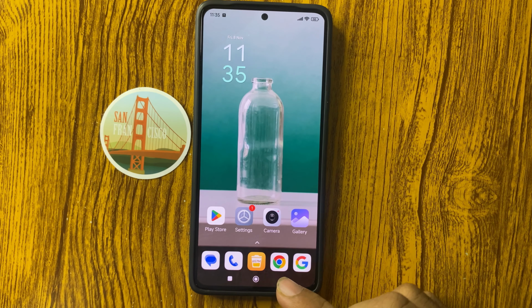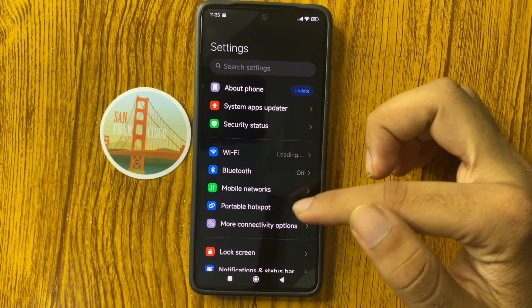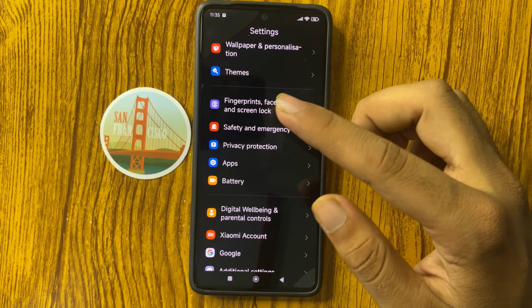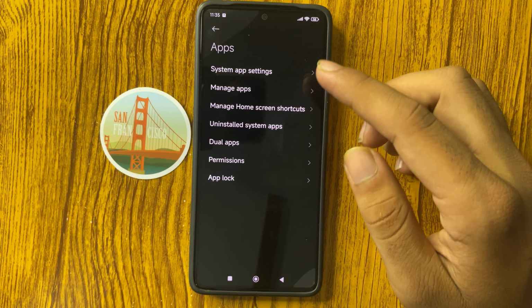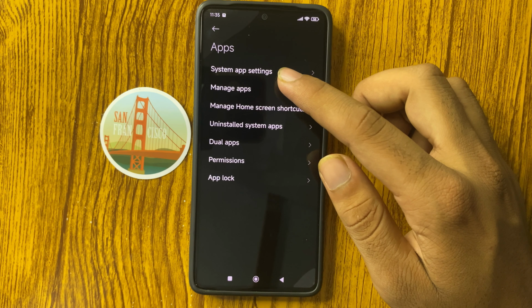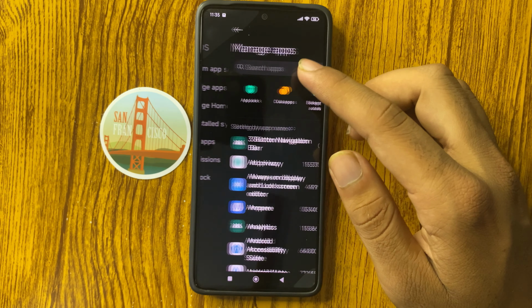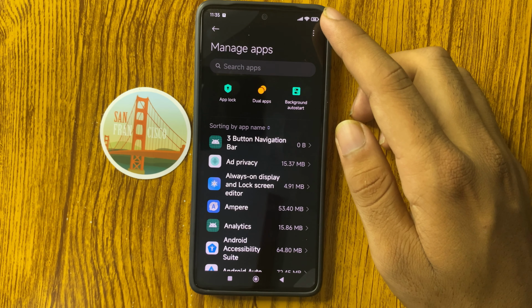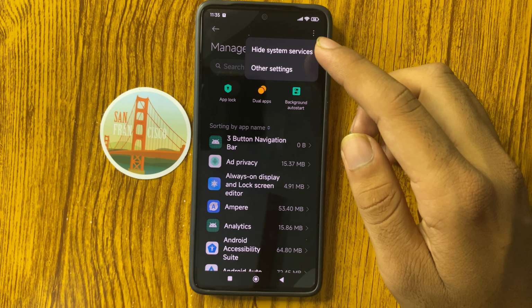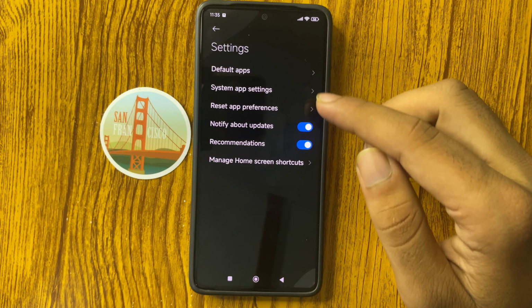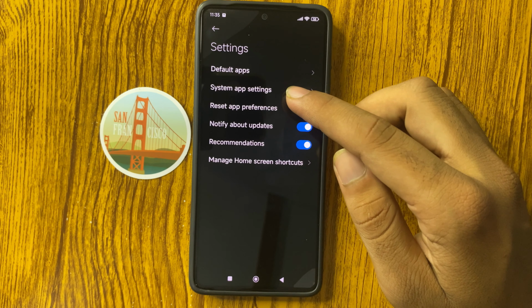And after that, open the Settings app and go down, select Apps, and here you can see Manage apps. Click on this, and here you can see the three dots on the top. Click on this and select Other settings, and from here Reset app preferences.